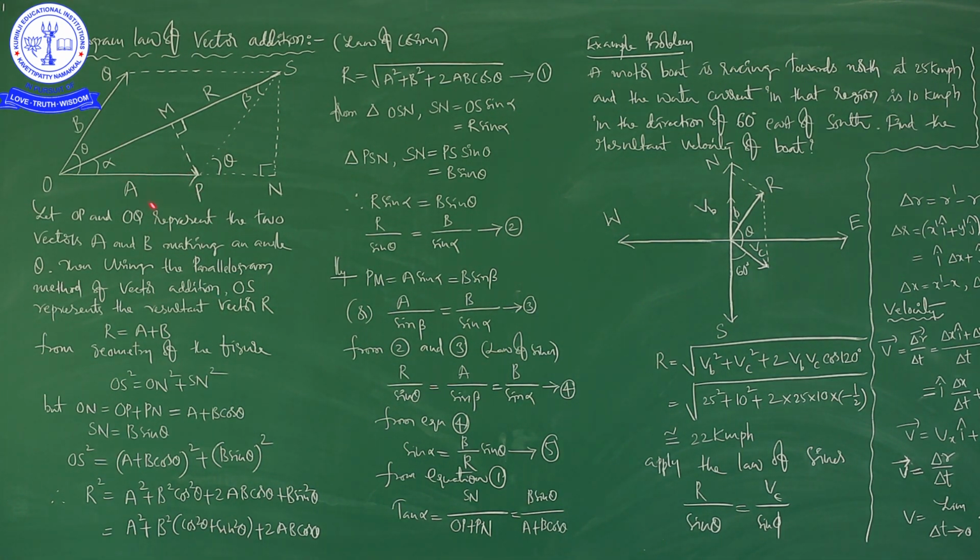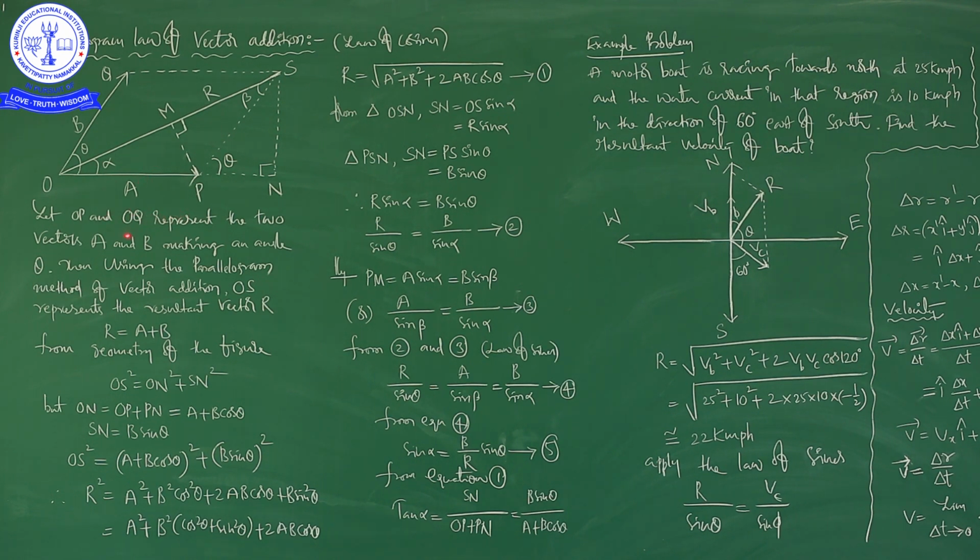Here, the two given vectors A and B are represented by the two adjacent sides of a parallelogram. The angle between these two vectors is theta, which is very important. The angle between the resultant vector and the horizontal, or the A vector, is alpha. Now we go to the derivation.